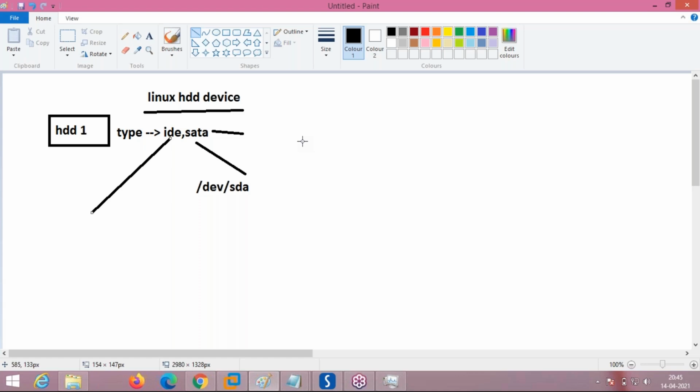Now currently, what are the different types of hard disks? See here, I'm just rubbing it off. One minute. See here.